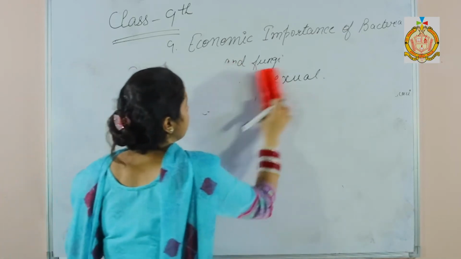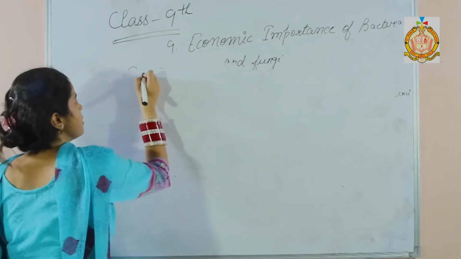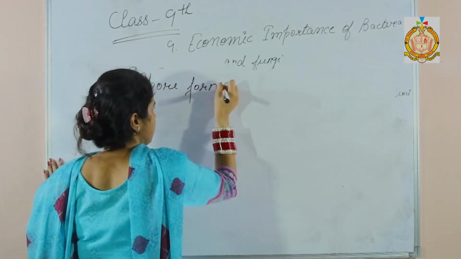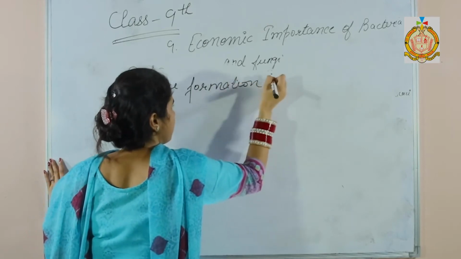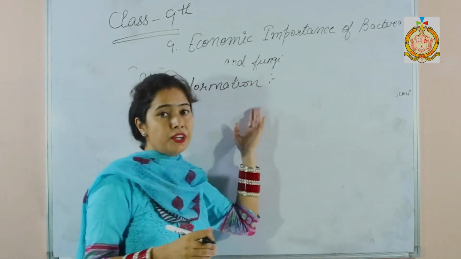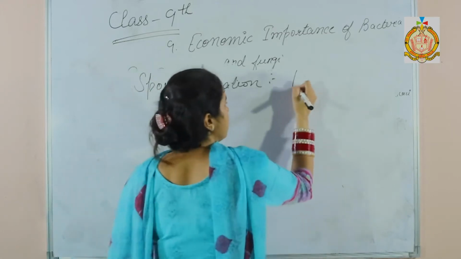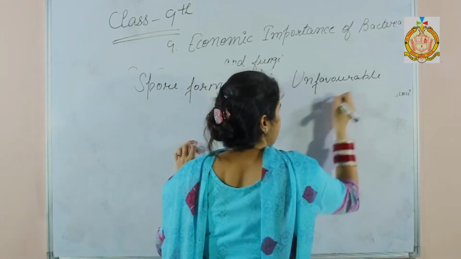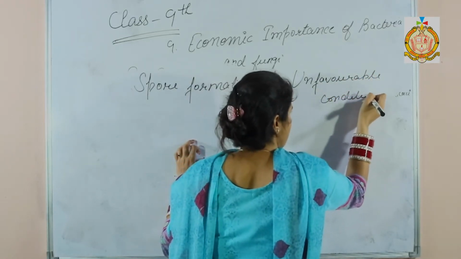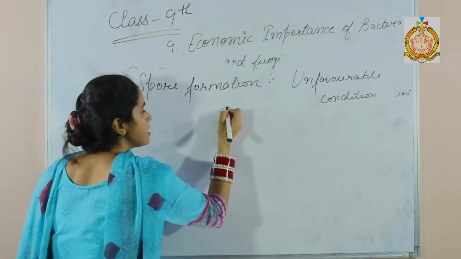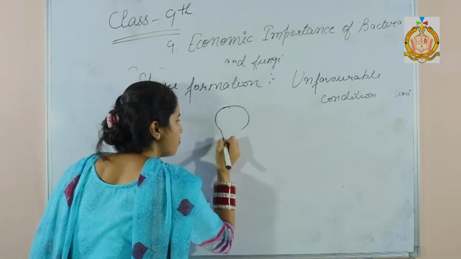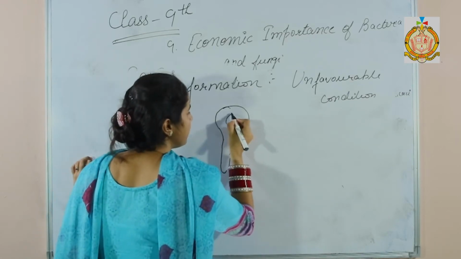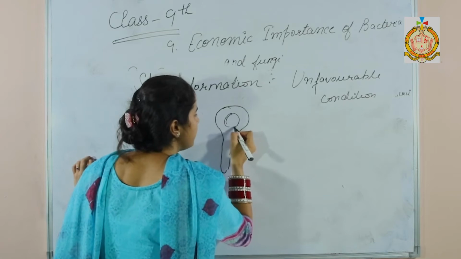Now the next in bacteria, that is spore formation. In bacteria, spores are formed to overcome unfavorable conditions. In this, what happens? A spore wall is formed, and the bacteria form into a circular cell.